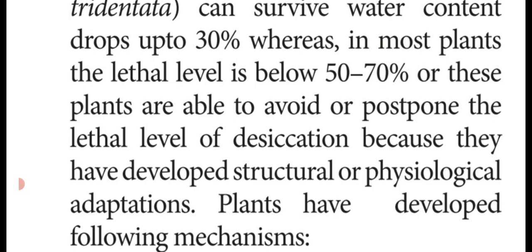Below 50 to 70% is an important 1-mark question.